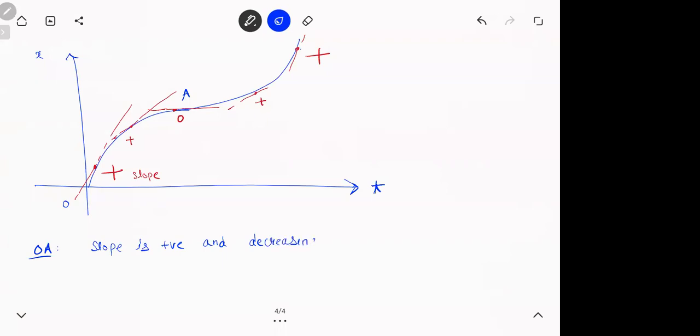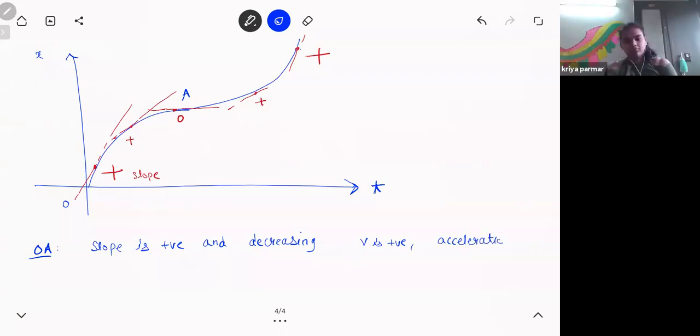Now, what I want you to see, slope की जगह velocity डालो. Slope is velocity only, na? Now use this word. Velocity is positive and decreasing. Means what? Acceleration is negative, na?